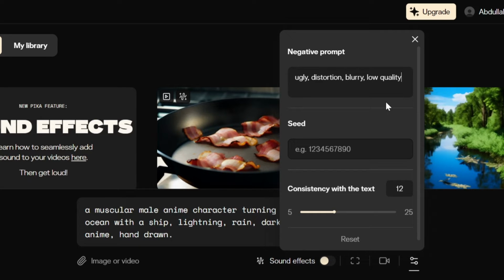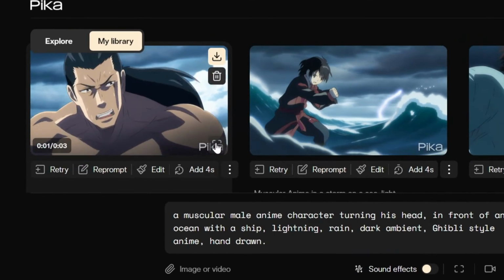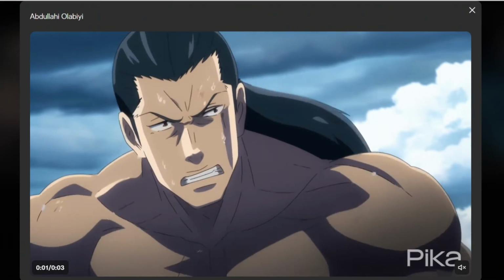Now you want to add a seed number so that when you want to regenerate a clip, you won't just keep getting the same results over and over again. Just add a couple of numbers, for example 1, 2, 3, 4, 5, and then you're good to go. Now click on generate and wait a moment, then your video will be ready. Just play it to see if it looks good and matches the prompt you gave it.